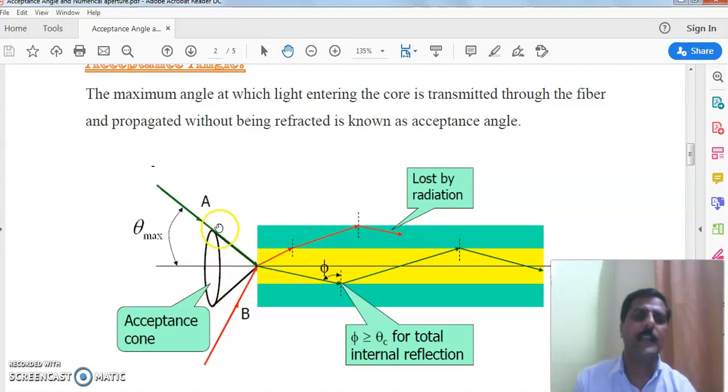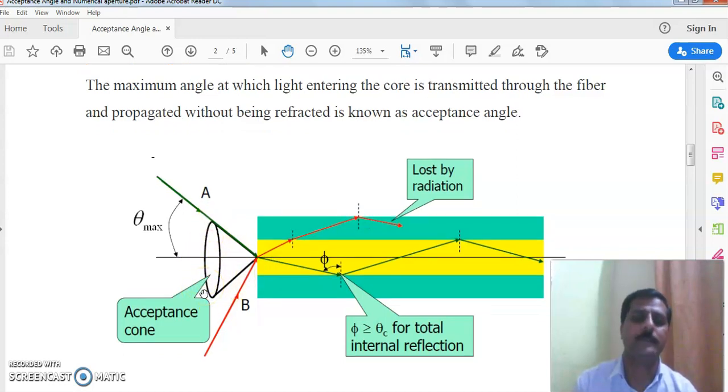So here we see that the core region accepts light from all directions, but there is a maximum angle known as the acceptance angle, and this acceptance angle on both sides of the axis forms a cone. This cone, twice the angle of acceptance, is known as the acceptance cone. It means this is the cone within which the core region accepts light from outside.